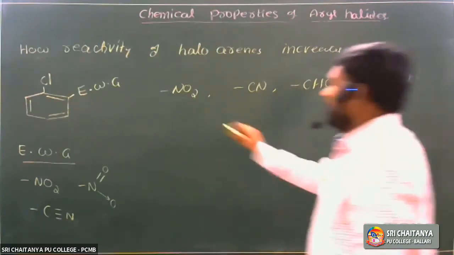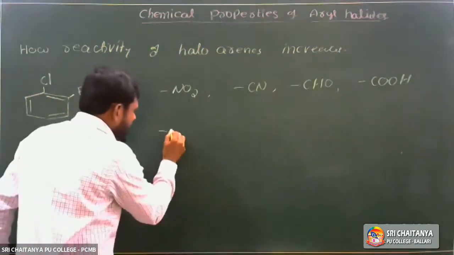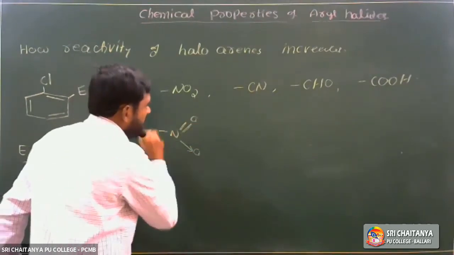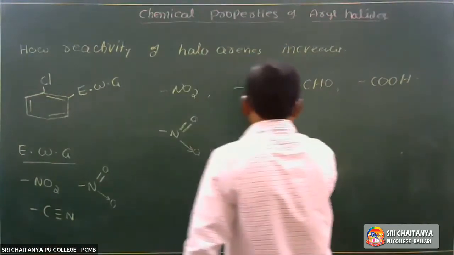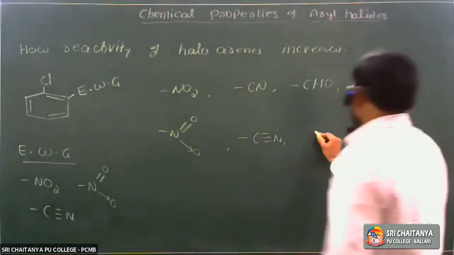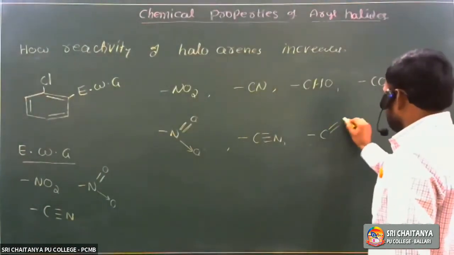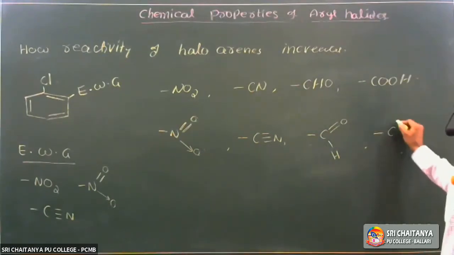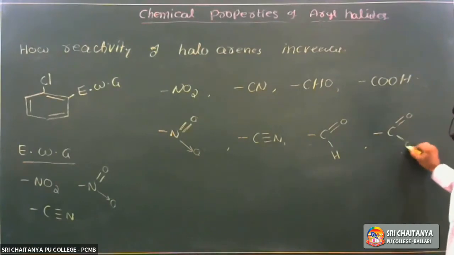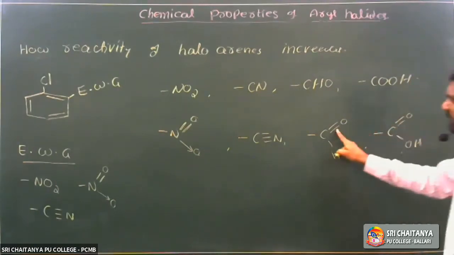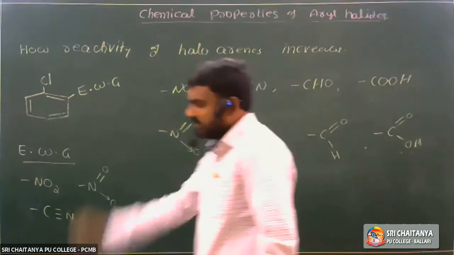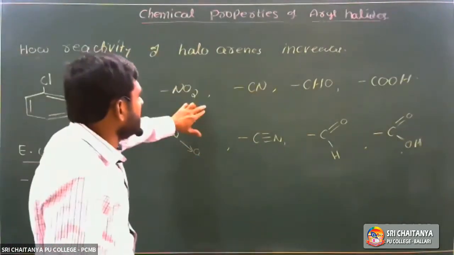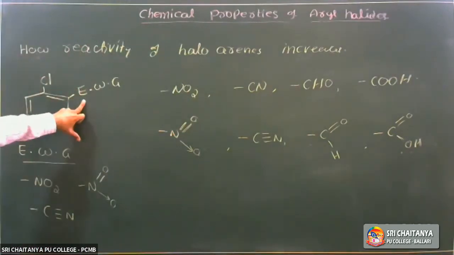Electron withdrawing group species generally contain multiple bonds, double bonds or triple bonds. Cyanide means C triple bond N. Aldehyde, C double bond O, H. Carboxylic acid, C double bond O, H. So multiple bonds. In general, the species containing multiple bonds are electron withdrawing groups.